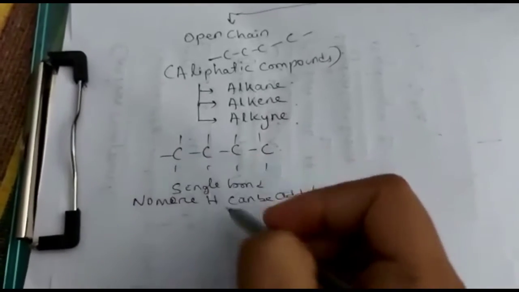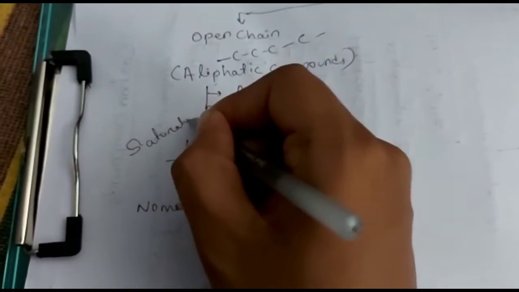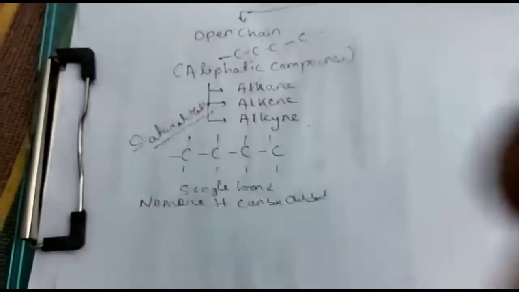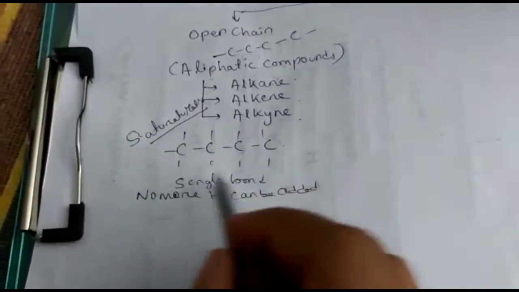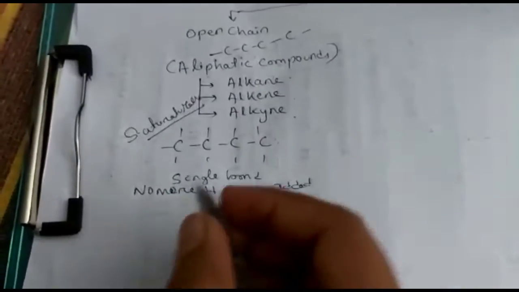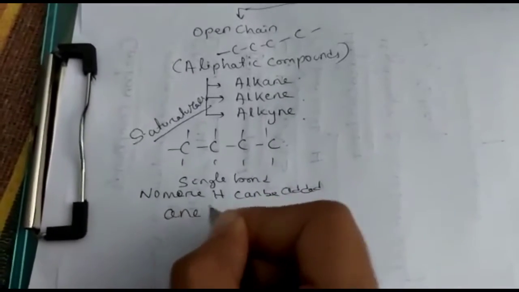The other name of this is also saturated hydrocarbon. These are known as alkane. If the single bond is present, these are known as alkane, and the last part we add only ane.